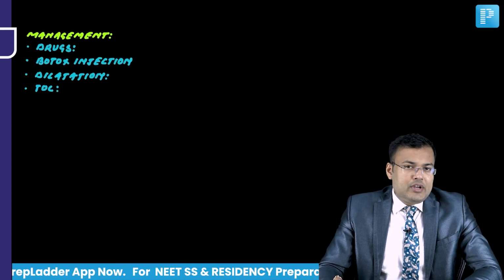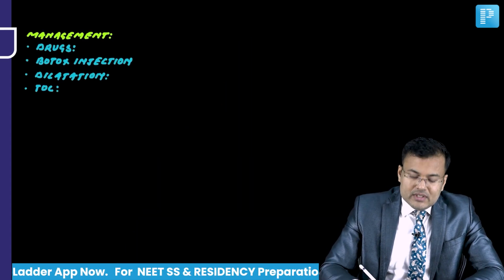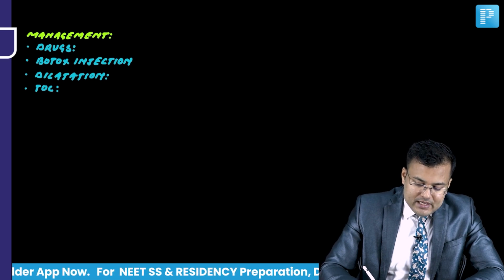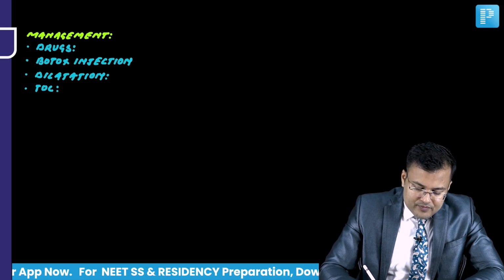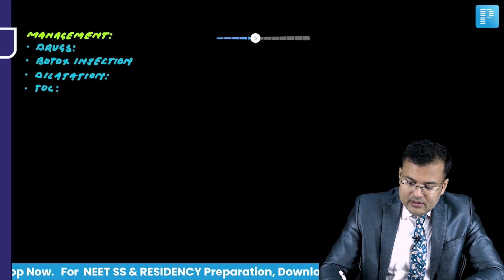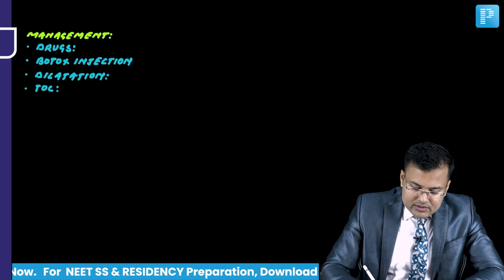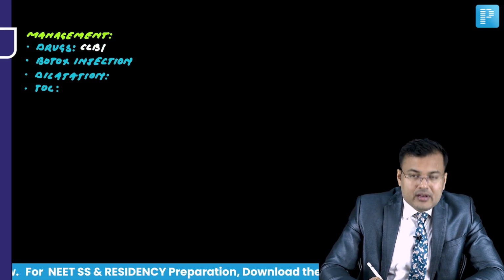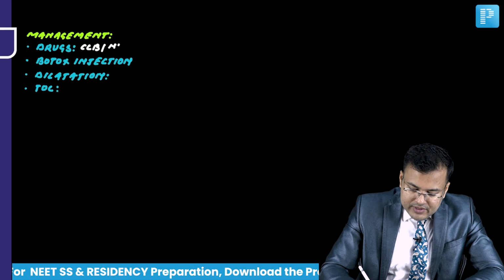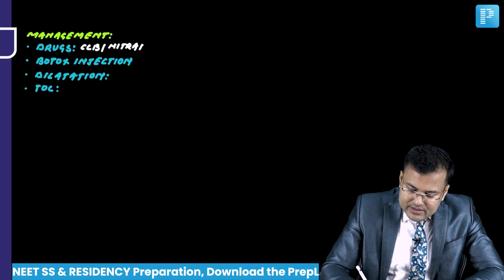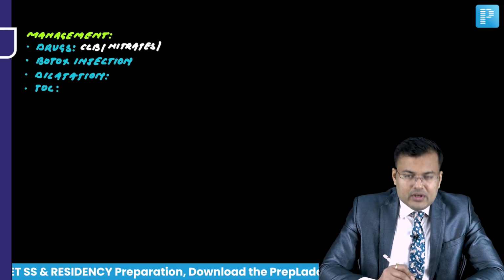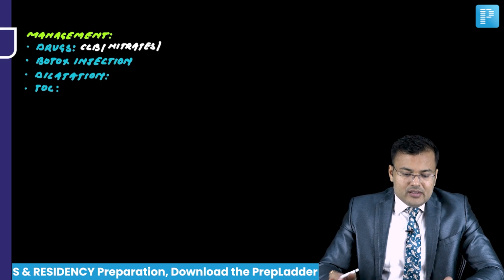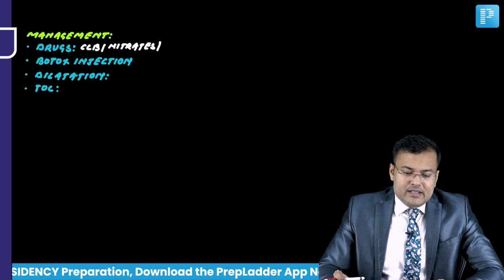In the drugs, we are going to give smooth muscle relaxants. What are the drugs we give? Calcium channel blockers and nitrates. You know that both of these are going to relax the smooth muscle. Another agent which can be given is 5-phosphodiesterase inhibitors.